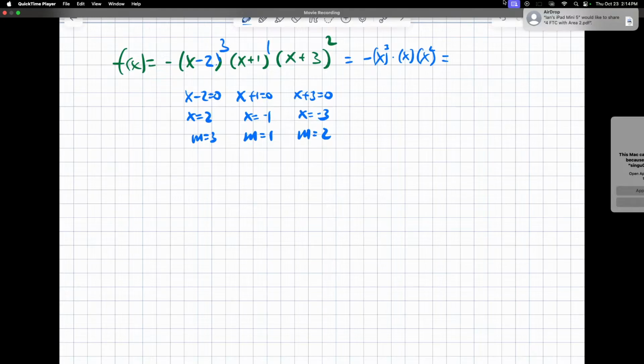I'm just assuming that these are 0, 0, 0 because it doesn't matter. I'm only looking at the highest degree anyway. So it'll be negative x to the 6. Negative x to the 6 is going to tell me the end behavior. The limit of f of x as x approaches negative infinity is equal to negative infinity, because with the 6, it looks like this. Limit as x approaches positive infinity.